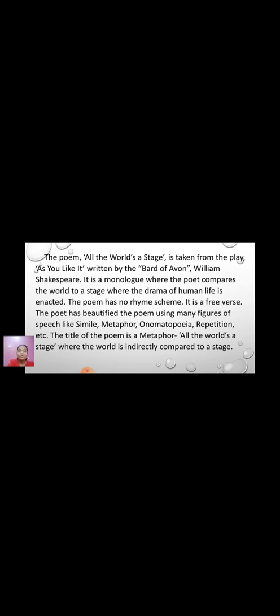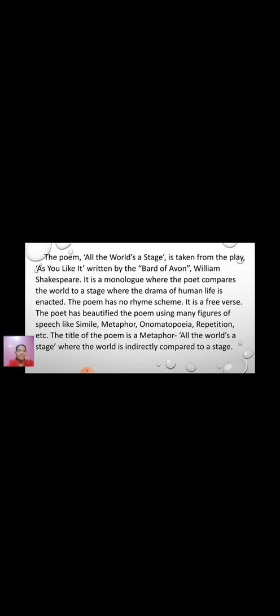Okay, the title of the poem is a metaphor. What's the title of the poem? All the World's a Stage, right? The title of the poem is a metaphor. All the World's a Stage, where the world is indirectly compared to a stage. We have done it in a comprehension also, children, right? Fine. So we have completed the 4 points for 3 marks over here.